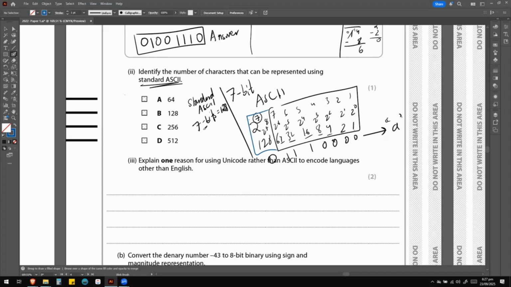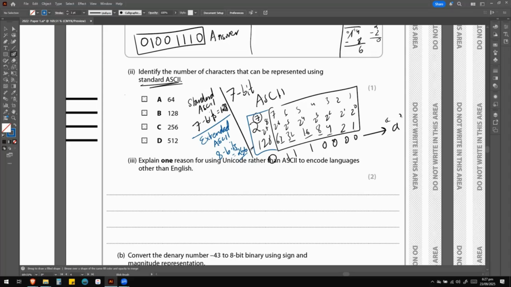And this then started being called the extended ASCII code, which is 8 bits, and it is equal to 256 characters that can be represented, okay?